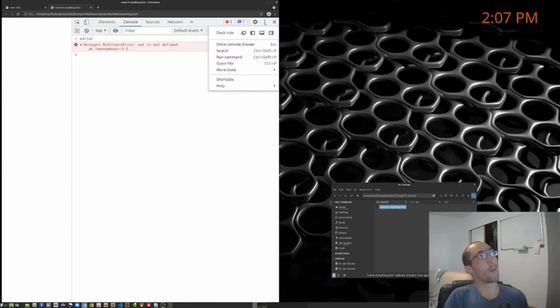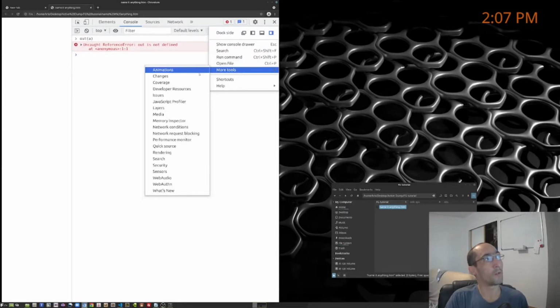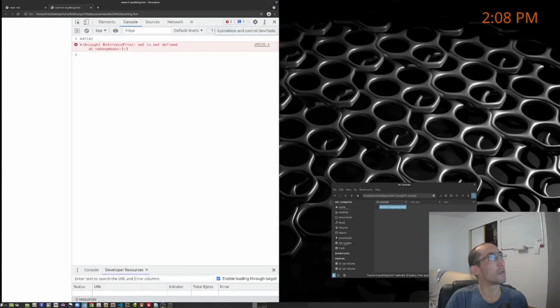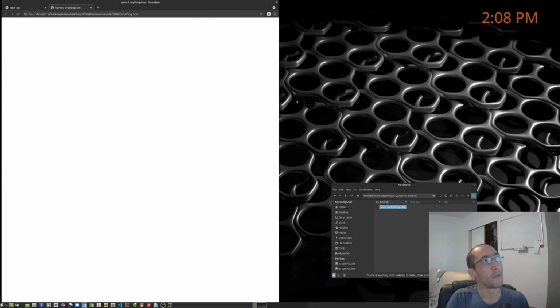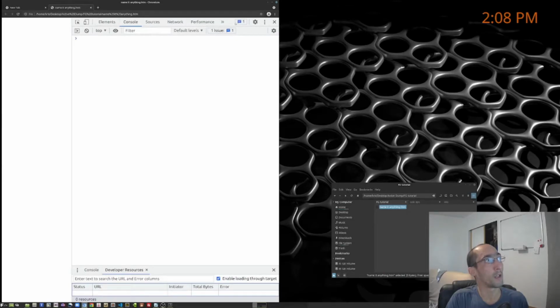Another way to open up the console is to check this three dots here. Go to More Tools, and then in here somewhere you get Developer Tools, something like that. Hold on. Oh, it's these three dots up here. So More Tools, Developer Tools, and then you'll get these across the top.